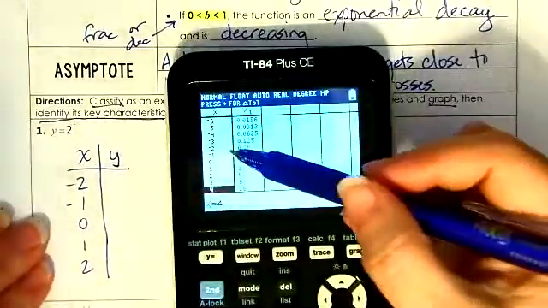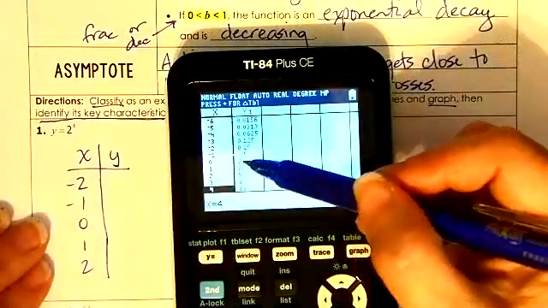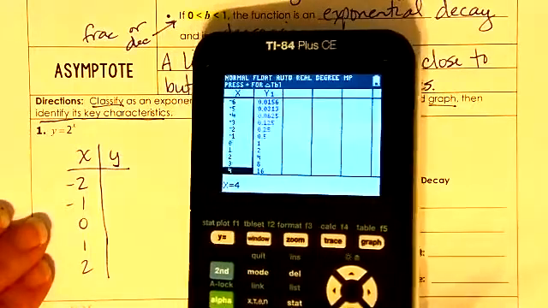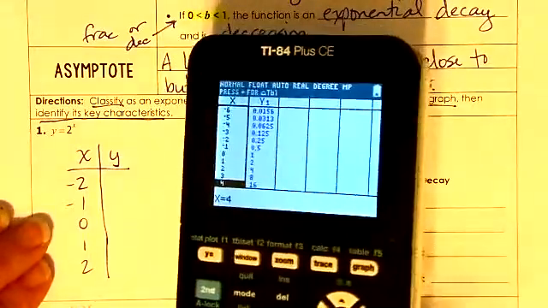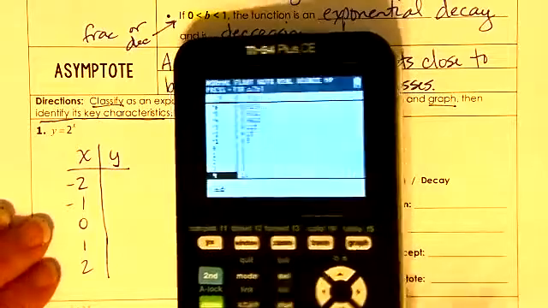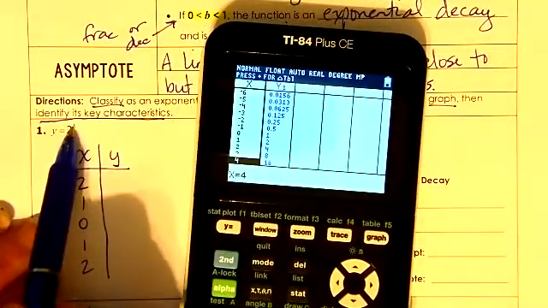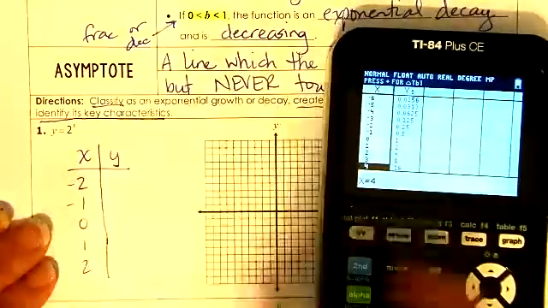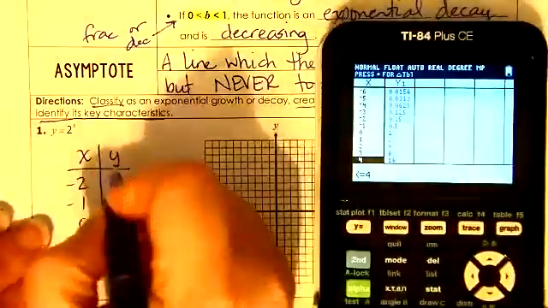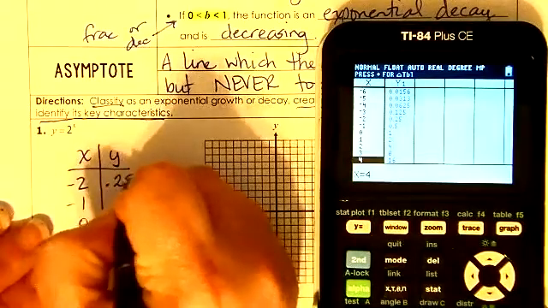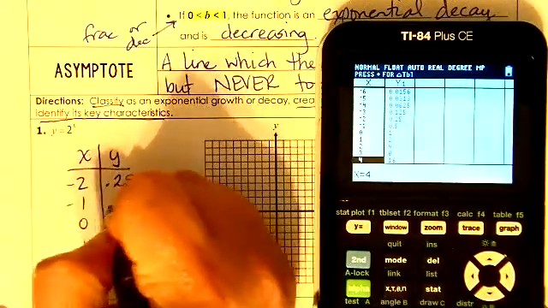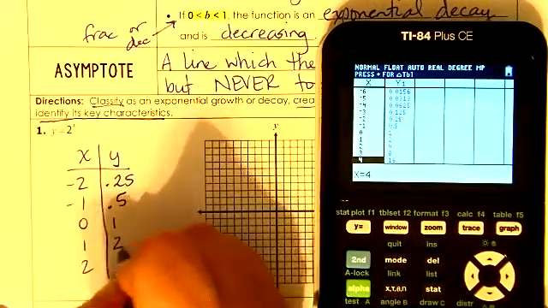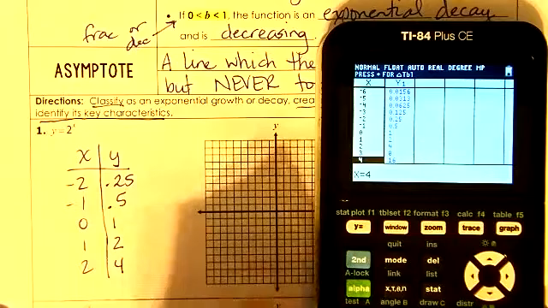We just look at the table of values to see what they are and write them down. I could plug these numbers into this x and simplify, but we get to use the calculator. So we have -2 is 0.25. Then we have 0.5, 1, 2, and 4.